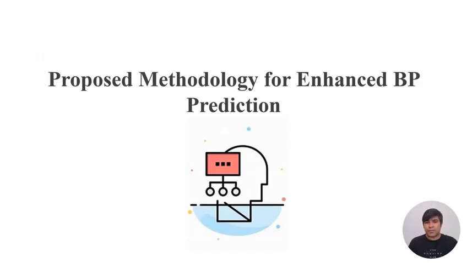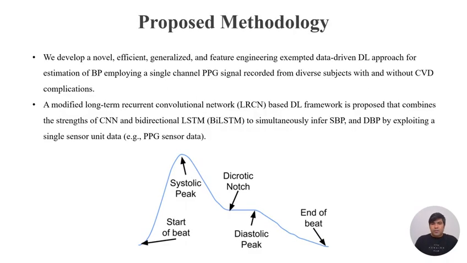In our proposed method, we use a single PPG sensor to estimate blood pressure. We use a deep learning model, in which we use a CNN. We use the CNN for feature extraction. Most researchers first calculate or extract the features by themselves and then give them to their model.